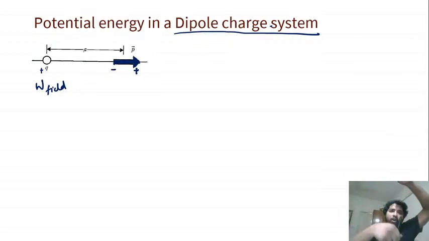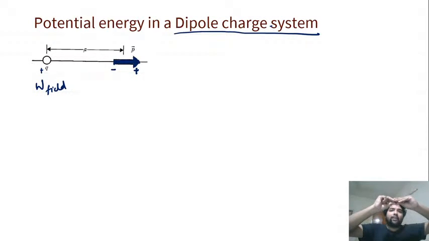Just like a thread falling from the top, if you leave a ball on a thread at the top, it will be staying like that. And suddenly, if the ball falls, what will happen? The potential energy is reducing. Same way here, charges initially. Now this negative charge went back like this. The negative charge got attracted to the field, which means here the work done by the field will be positive.